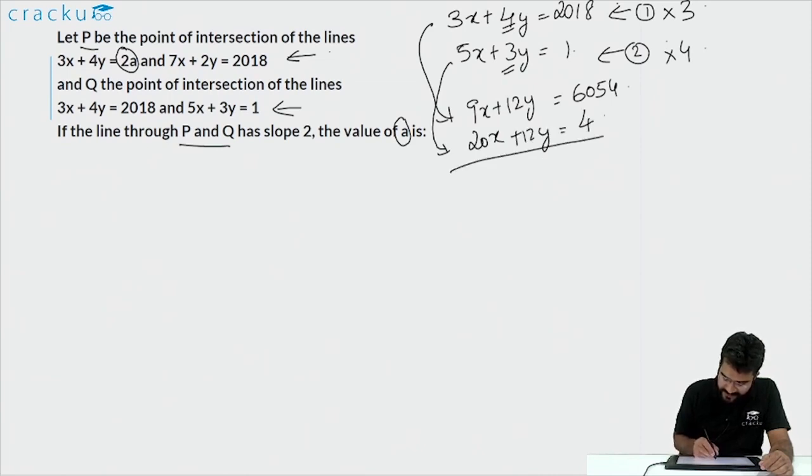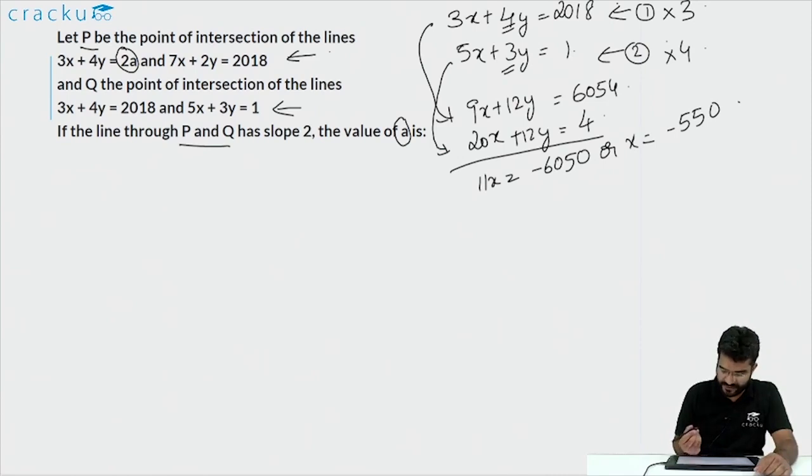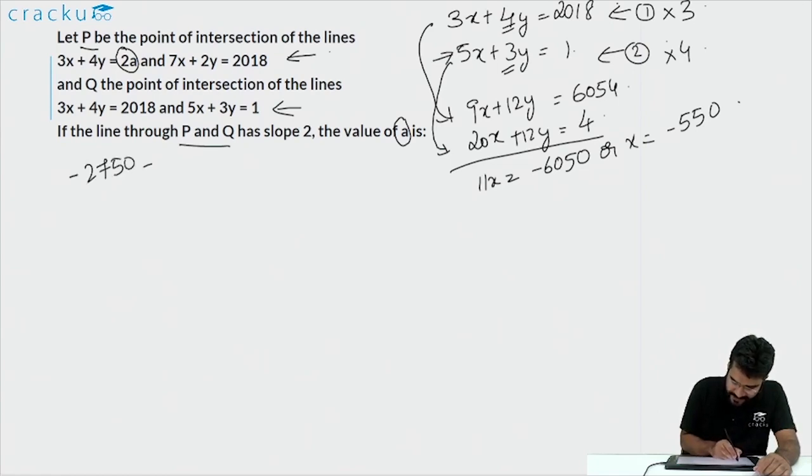If you subtract one equation from the other, you are going to get 11x is equal to minus 6050, or x is equal to minus 550. Once you have the value of x, you can substitute it in any one of the two equations. Let us try to substitute in the second equation. So 5x will be minus 2750 plus 3y is equal to 1, or 3y is equal to 2751, or y is equal to 917. So the coordinates of point Q we have just found out is equal to minus 550, 917.